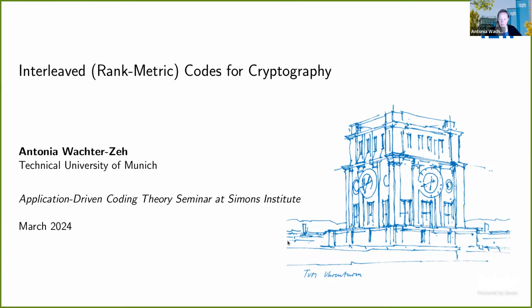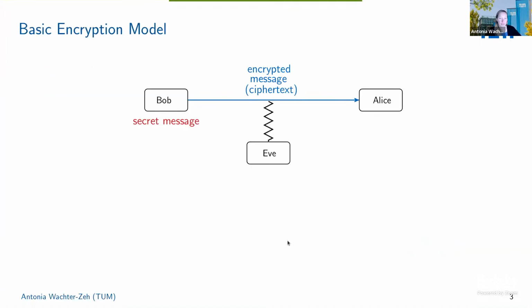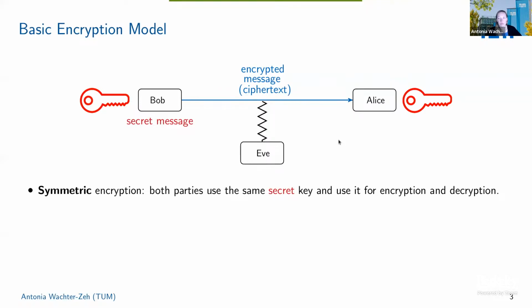Let's start with the basic encryption model that we are considering here. So we have Bob, who wants to transmit a message to Alice, but doesn't want Eve to read the message, and therefore Bob encrypts the message to a ciphertext. Now, in classical cryptography, we basically have two possibilities of doing this encryption, either by symmetric encryption, which means that both parties, Bob and Alice, have the same secret key and use it for encryption and decryption. Of course, the secret key has to be shared beforehand via some secure channel.